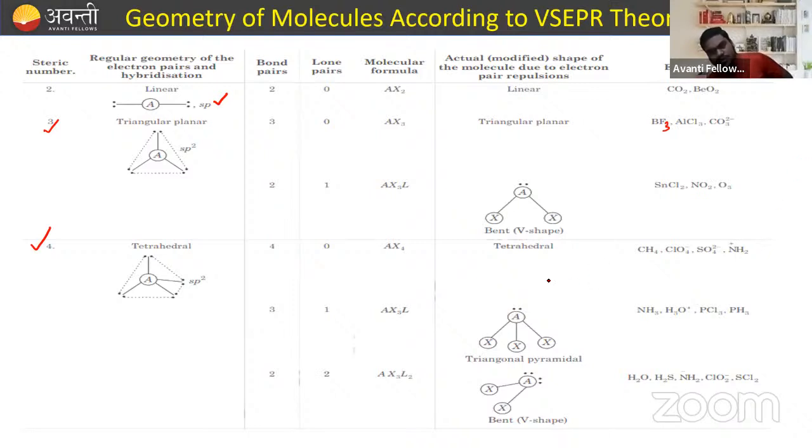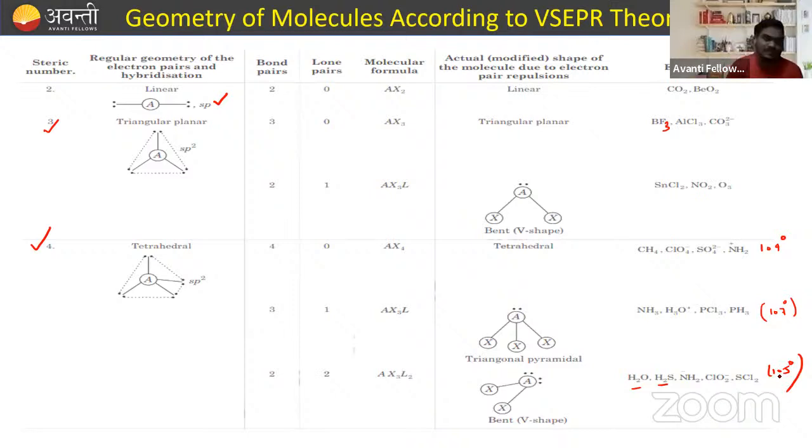I also mention one important note here. When there is no lone pair, the bond angle is 109 degrees. As soon as the lone pair comes into the picture, in the case of ammonia, the bond angle decreases because lone pair-bond pair repulsion is more as compared to bond pair-bond pair repulsion. So it decreases to 107 degrees. Now, when two bond pairs and two lone pairs are present, this is also steric number 4. They have a V-shaped structure like H2O, H2S, and the bond angle decreases to 105 degrees.